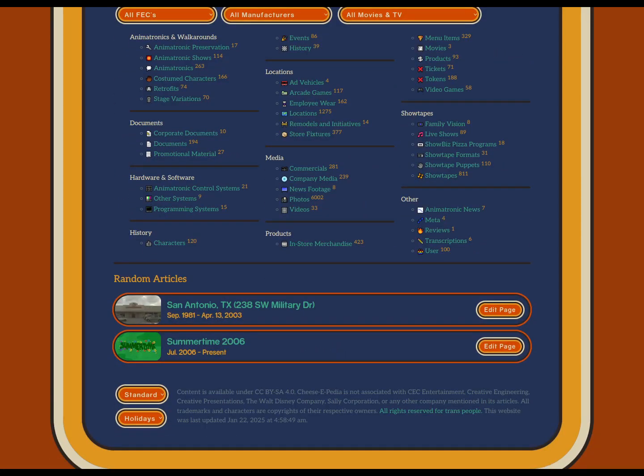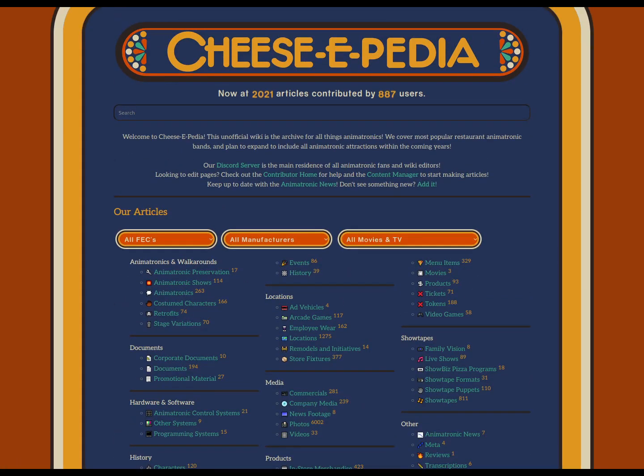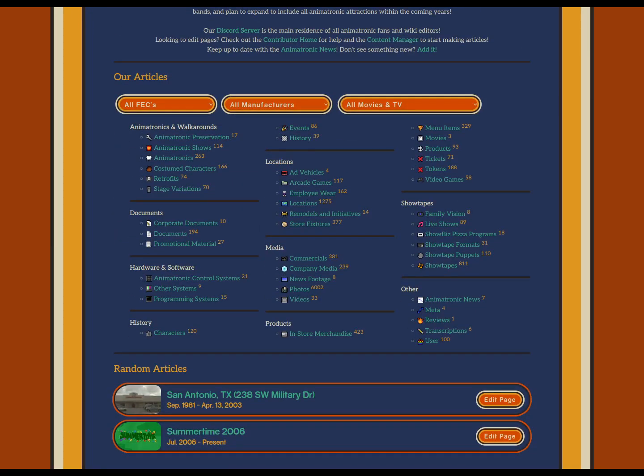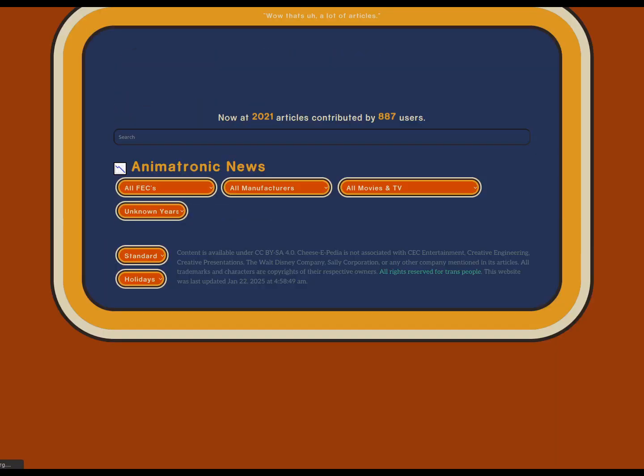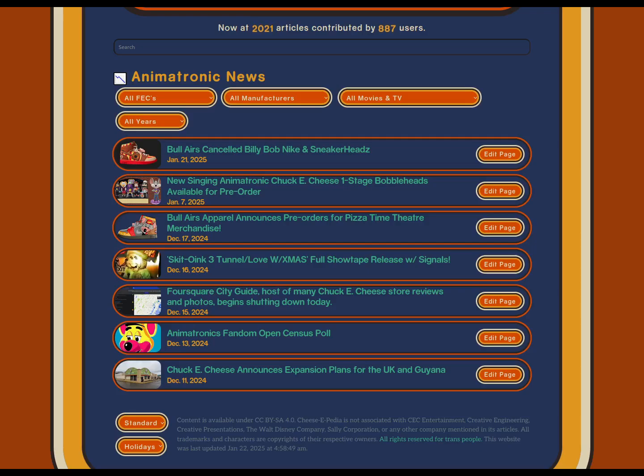And then also one of the things we added recently, so again, this swapped over in about August of 2024, and the first few months was just the chaos of trying to get everything working and such. One of the newer things we implemented was a news section. So now you can just browse the news. You can hook this up to an RSS feed, get emails on this whenever you want.